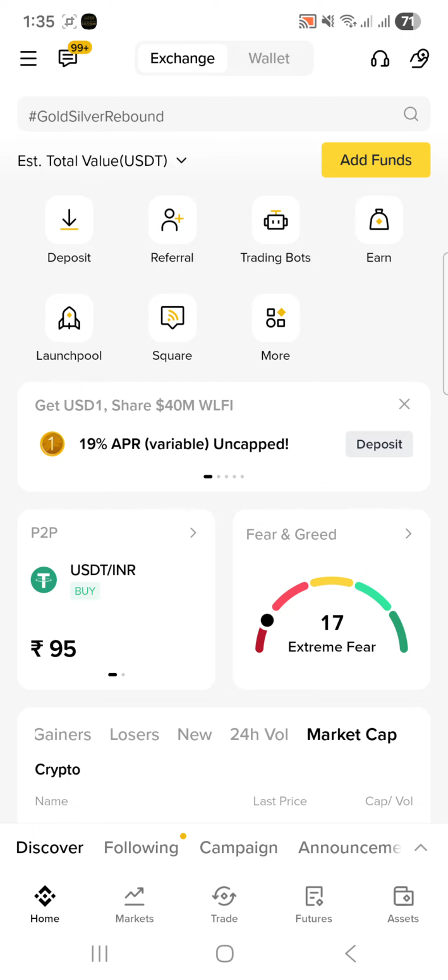So we will learn in detail what the stocks and commodities are that are available on Binance Futures, which you can trade 24/7. So how do you trade these on Binance?